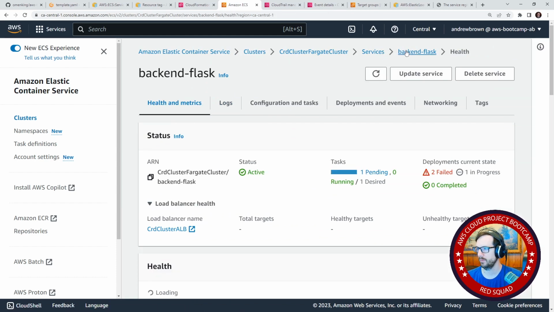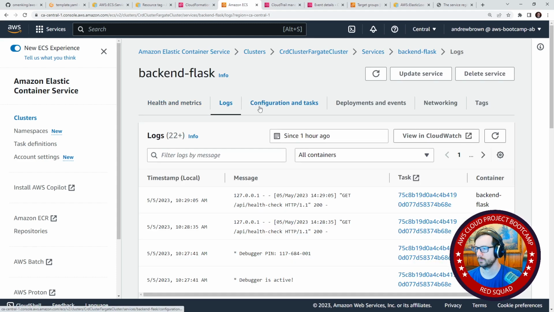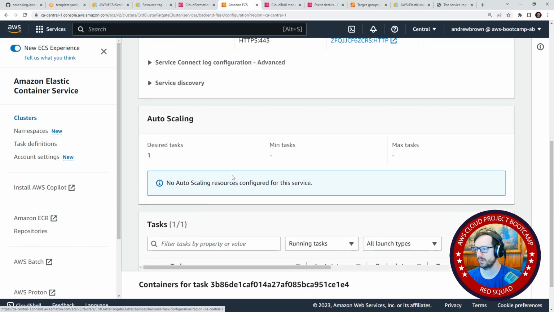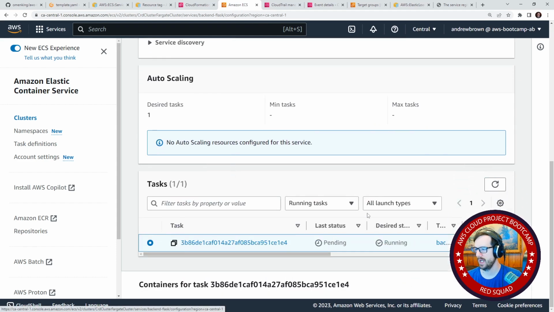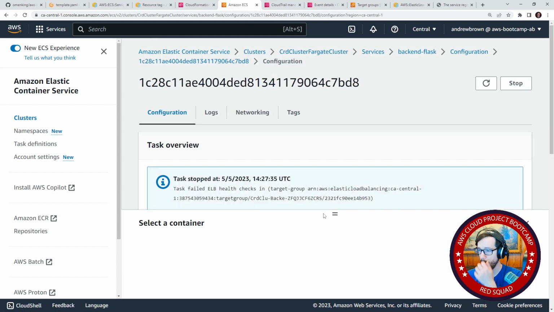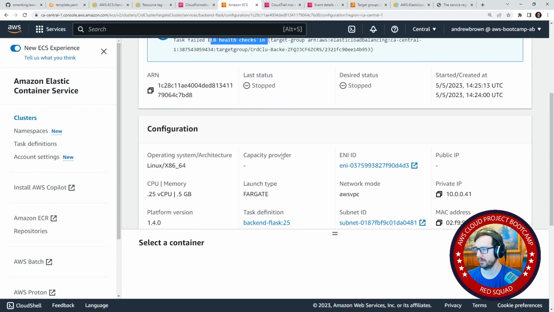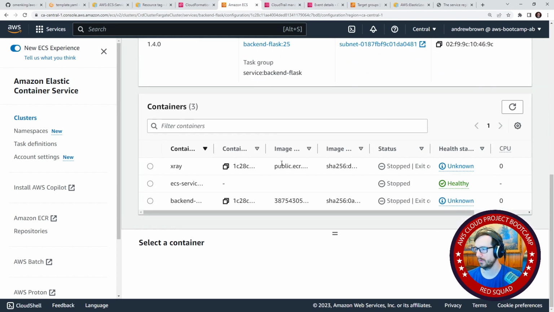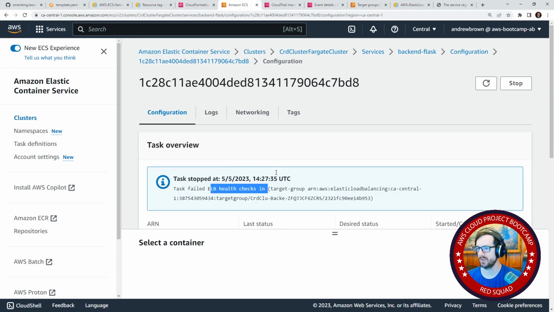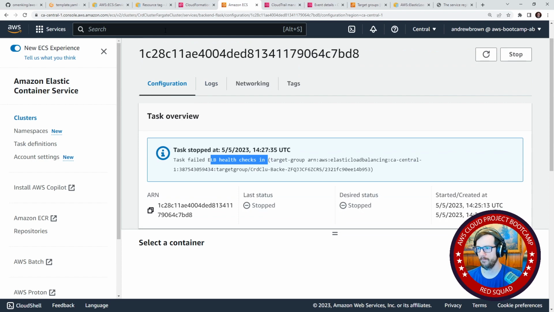Let's go back to backend Flask. Configuration tasks. This task. All tasks. We'll click into this one. Task failed the ELB health check. Okay. So it's saying the ELB failed. Fair enough.